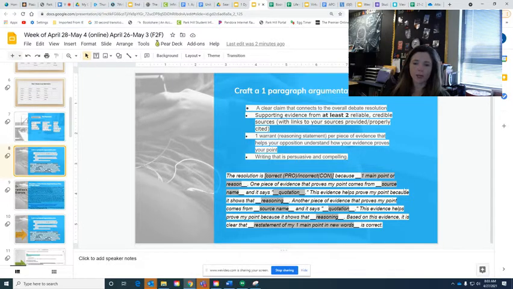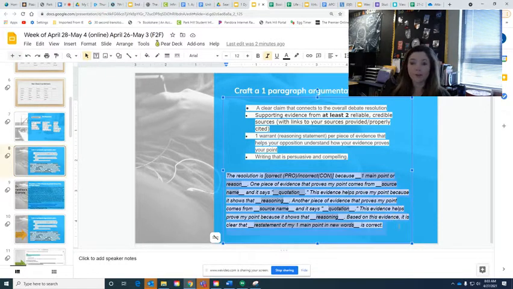So this section right here is what's called a paragraph frame. If I had any of you in 5th grade, this probably looks familiar. I would give you some of these paragraph frames to help you figure out how to do the structure of the writing. So I am making one of these available for you for your writing. So this is, the resolution is, so once I tell you which side of the argument you are getting, you'll say the resolution is either correct if it agrees with the pro or incorrect if you get the con side of the argument. Because, and then you have to put in one main point or reason.